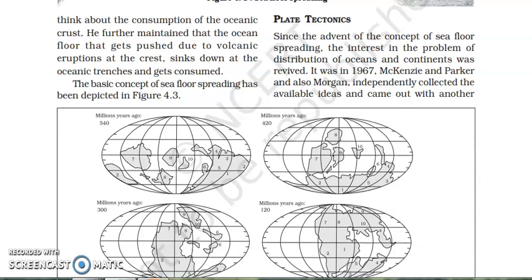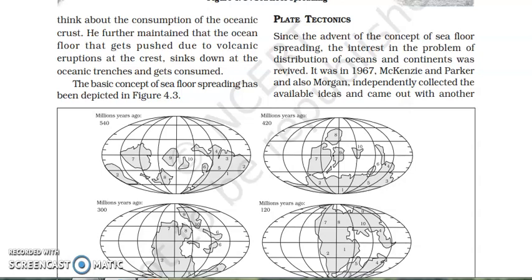Now, plate tectonic. What is the meaning of tectonic plates? We already heard this term in previous chapters also. The tectonic plates are pieces of earth crust and uppermost mantle, together referred to as lithosphere. Whenever we read about the interior of the earth, we read about the core, mantle and crust. So in case of the crust, we heard that crust and the uppermost part of the mantle together are called lithosphere. Now these tectonic plates are located at the top of this lithosphere only.